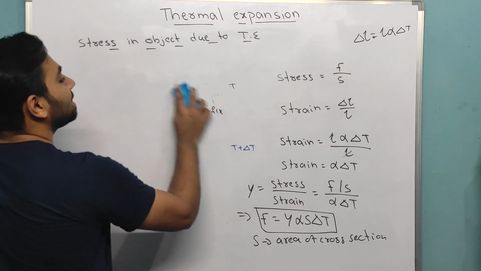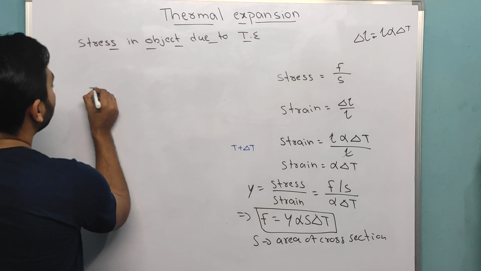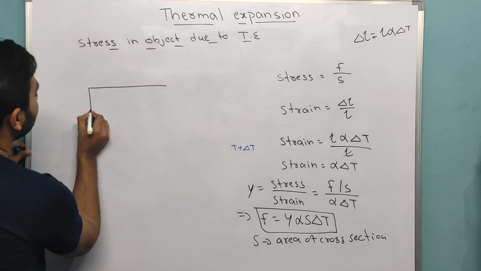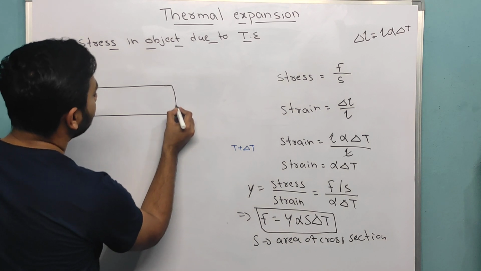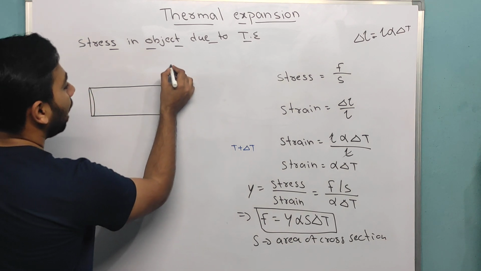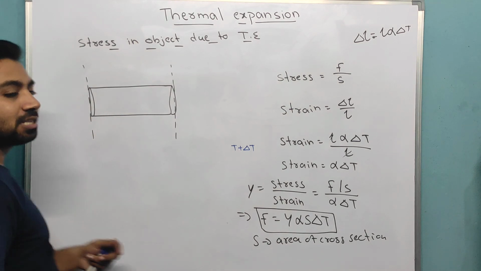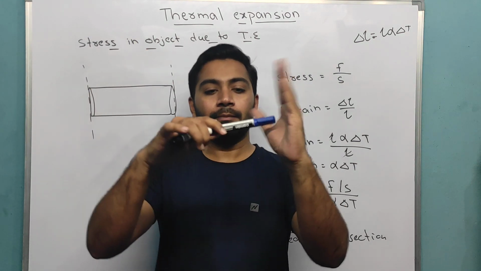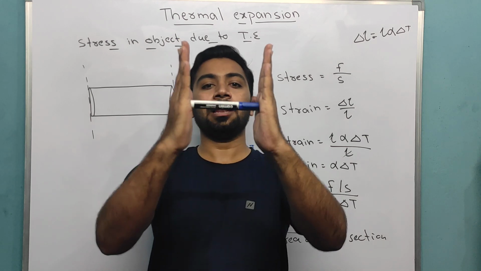Now, same thing. If I take one metal and fix it between walls, two walls are there and I am keeping one metal in the middle like this.